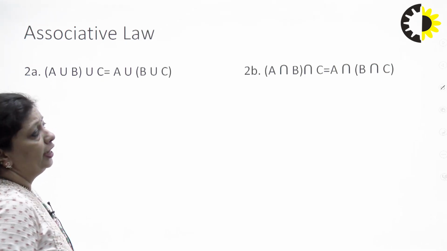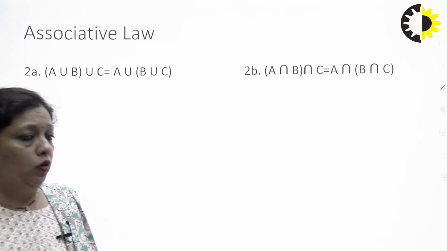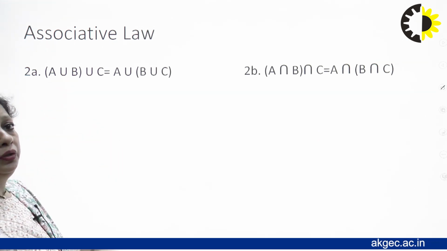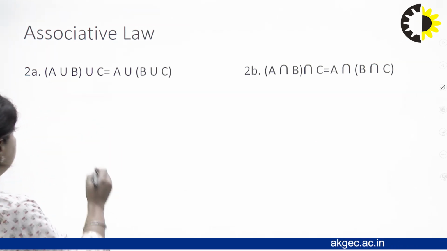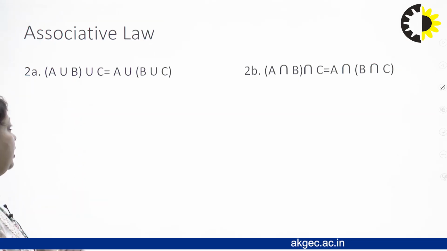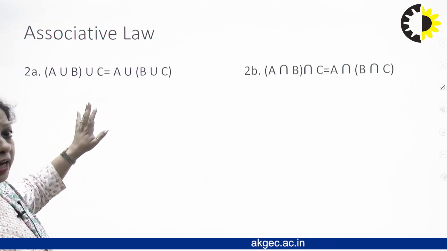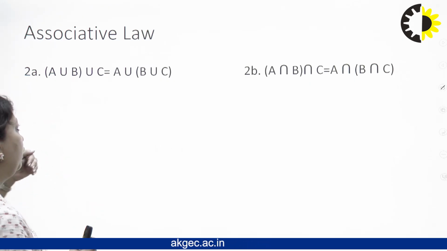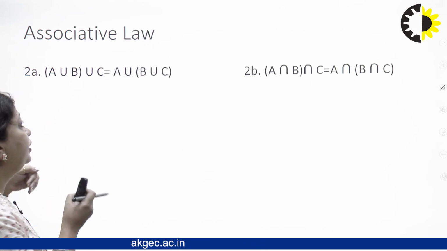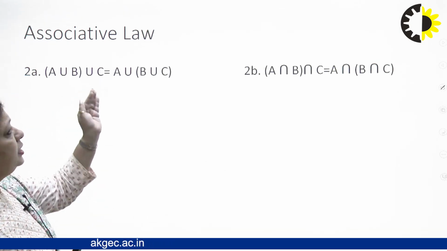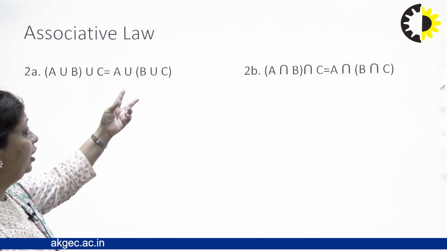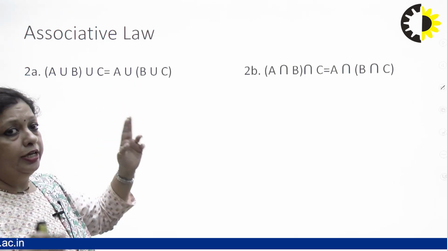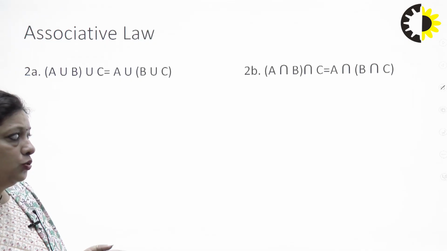Now, coming to the next law, which is known as the associative law. The first part of the associative law is applicable for the union operation. On the left hand side of this law, we have 3 sets A, B and C. Whenever I take the union of A and B and take its union with C, it will be the same as taking the union of B and C and then taking the union of the result with A. So, both my LHS and RHS will be the same.